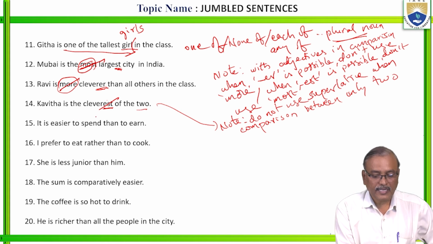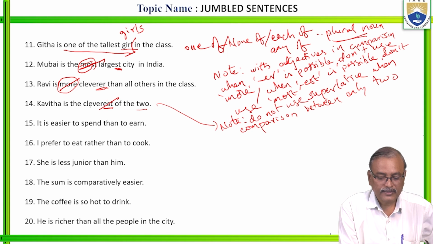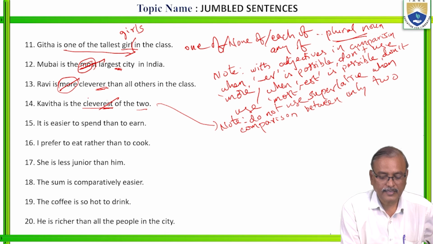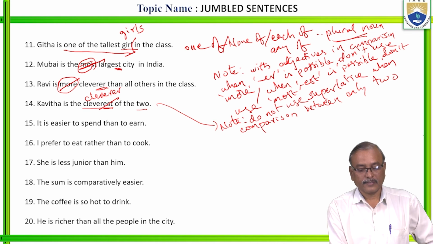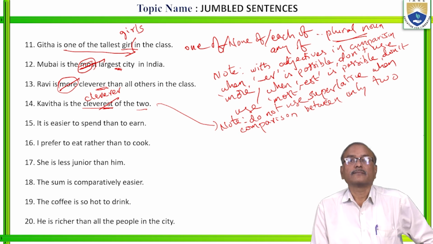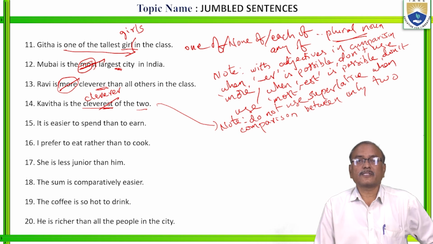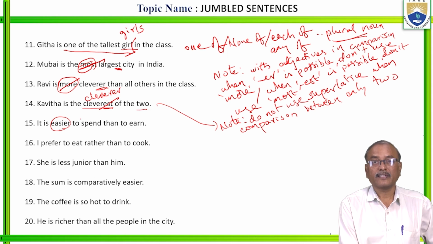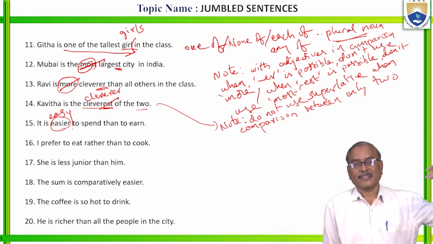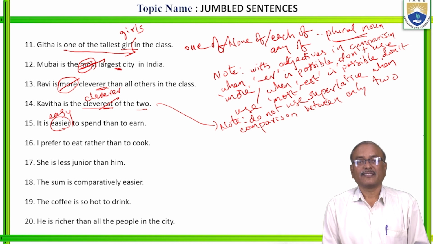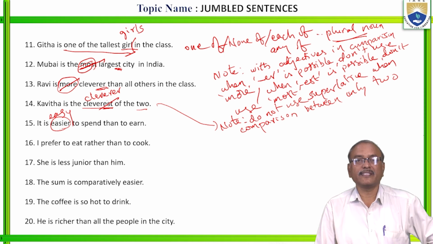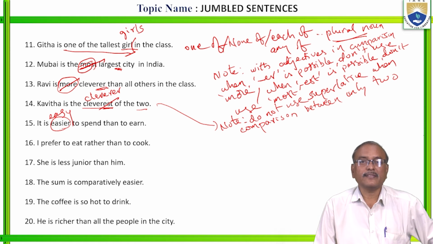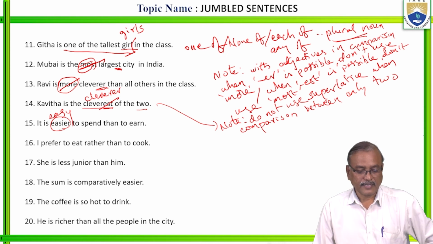So what is the answer here? Kavita is cleverer. So what is the correct answer? Cleverer. Right. Cleverer. Not cleverest. Okay? It is easier to spend than to earn. So here no need of easier. Here easy itself is comparison. It is easy means compared to something, it is easy. So no need of going for easier. It is easy to spend than to earn. Right?